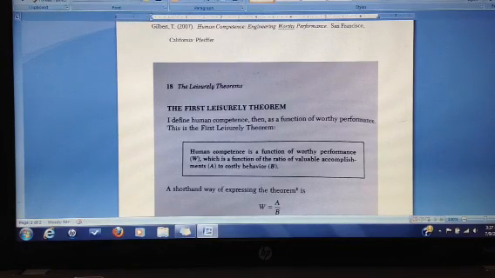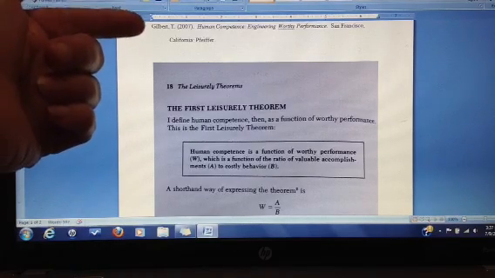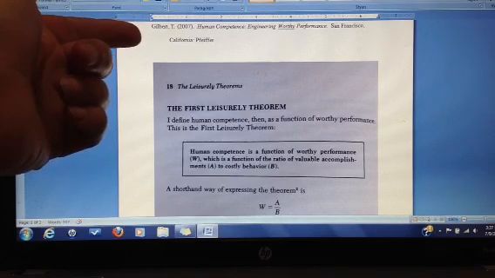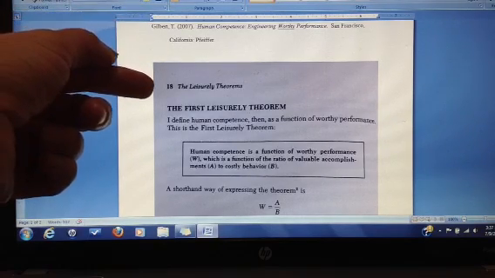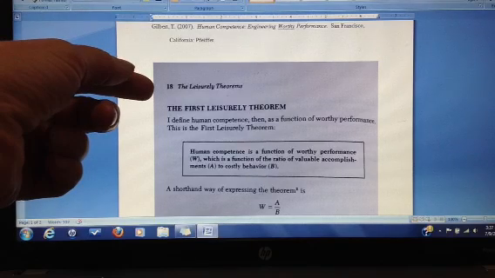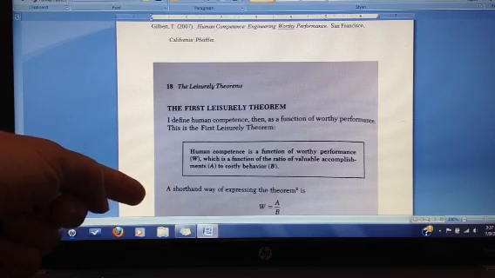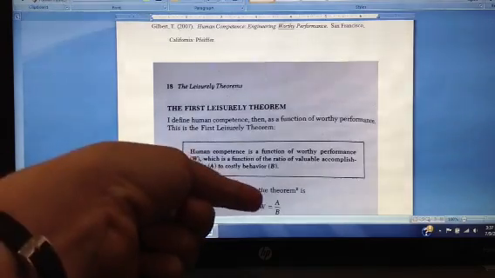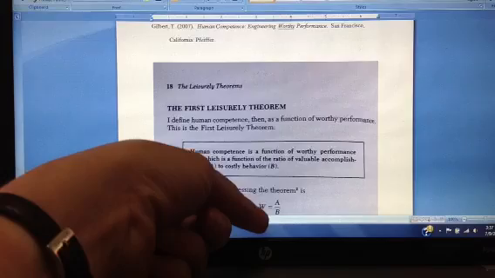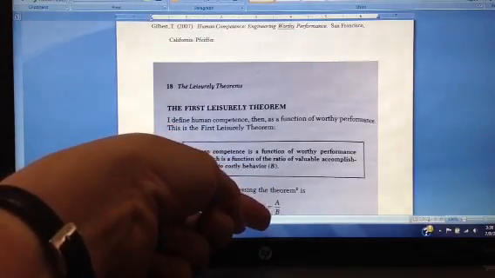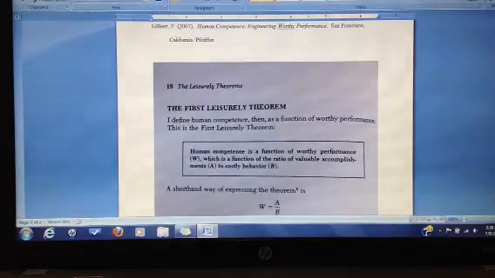Okay, here we're going to look at how to calculate the PIP, the potential for improving performance. This is Thomas Gilbert's work from Human Competence: Engineering Worthy Performance, and it starts with the first leisurely theorem, which is listed on page 18 of the text. And here he basically says that you can calculate worthy performance by dividing the accomplishment by the costly behavior. The accomplishment is what gets done. The costly behavior most often is time, and that's how you're going to get a number for the worthy performance.